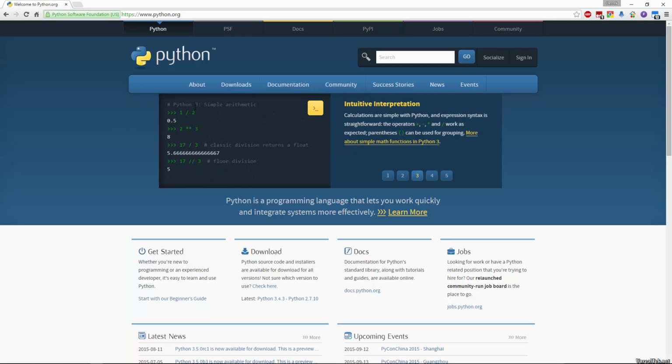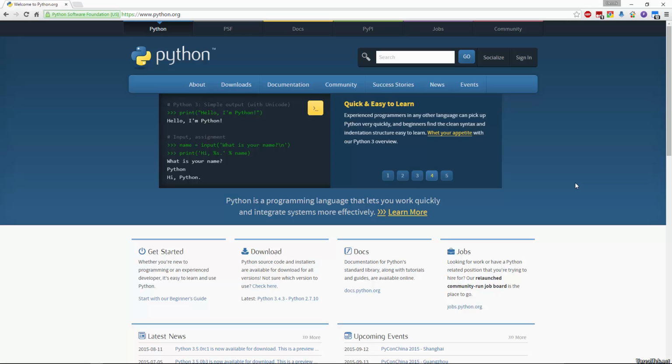So we have simple arithmetic. If we type in 1 divided by 2, we get out 0.5. If we type in 2 star star 3, which is 2 to the exponent, or 2 to the power of 3, we get 8. And we also have just how simple it is. If we type in print hello I'm Python, it will say hello I'm Python. So very easy to learn. It has a very simple syntax. It doesn't require funny characters at the end of each line.